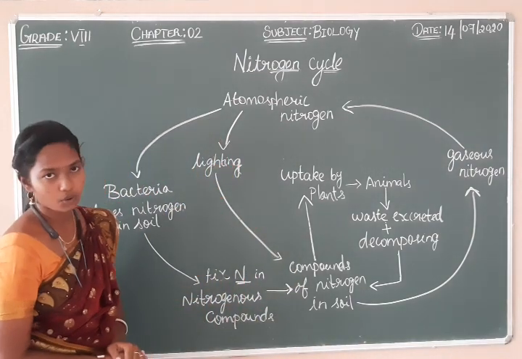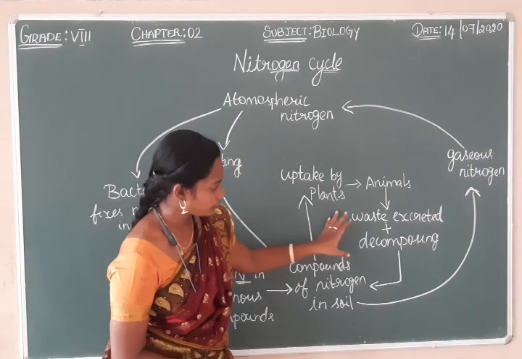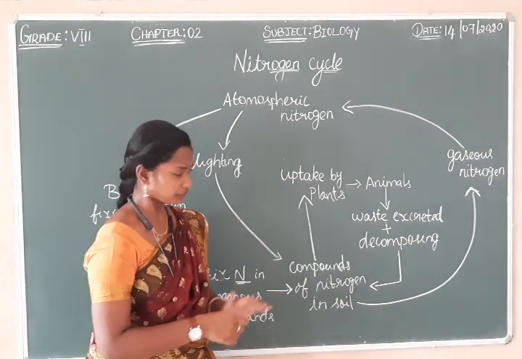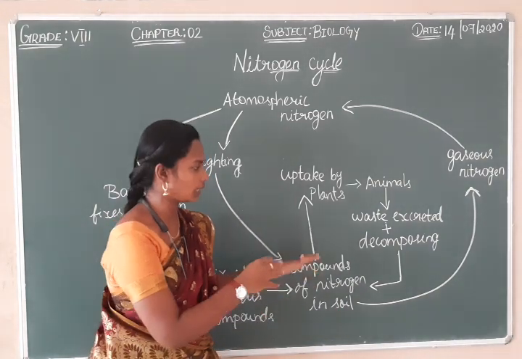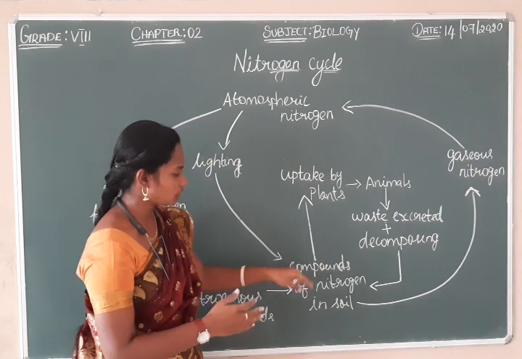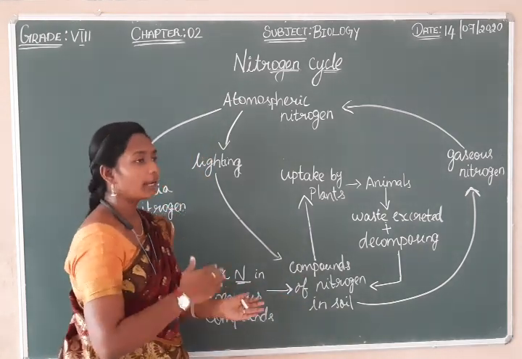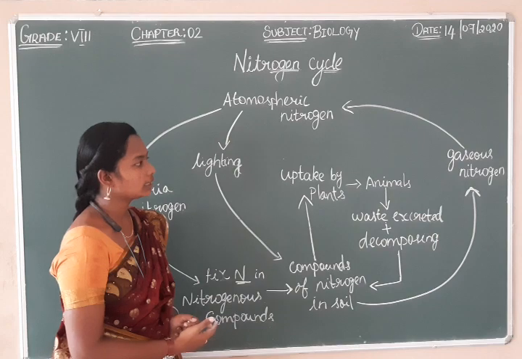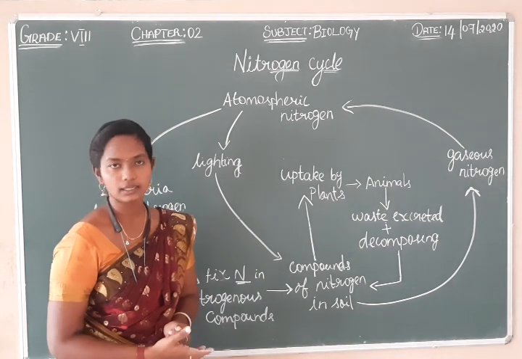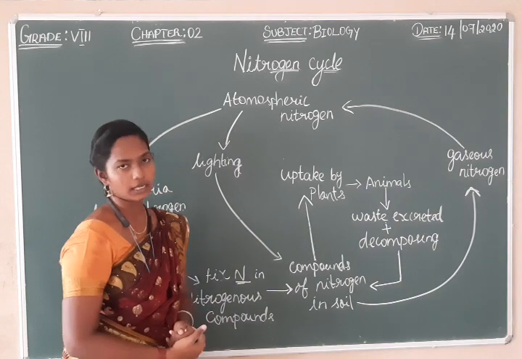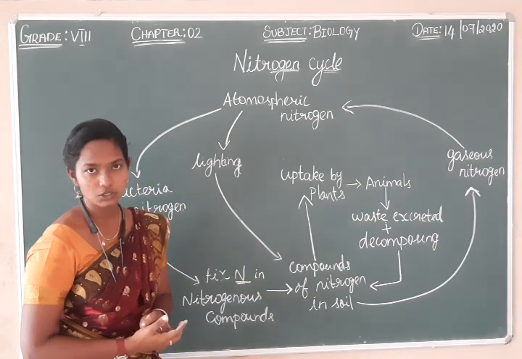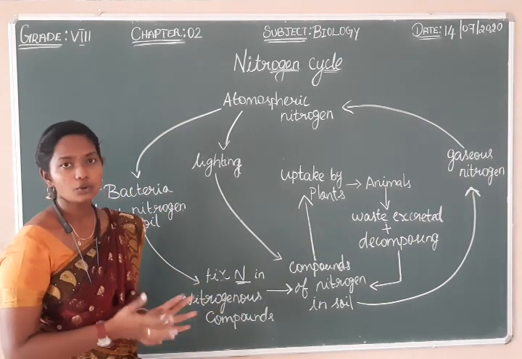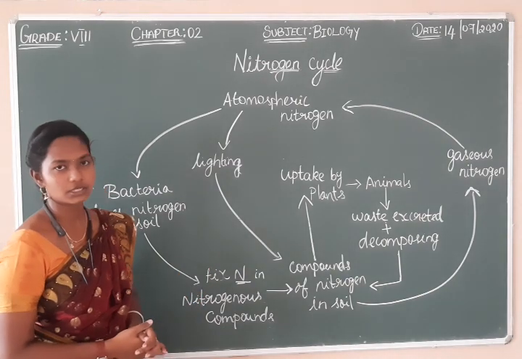It is a very essential process. If the ammonification process were not happening, the decomposition process would not happen. It is only with the help of bacteria that decomposition happens and the nutrients reach the soil. This also enriches the soil with nutrients that give plants better growth. Next, the synthesis of chlorophyll in the leaf is also done with the help of this nitrogenous component. So nitrogen is very essential for the survival of life. If it is in excess, it is very harmful. This is about the nitrogen cycle. Thank you, children.